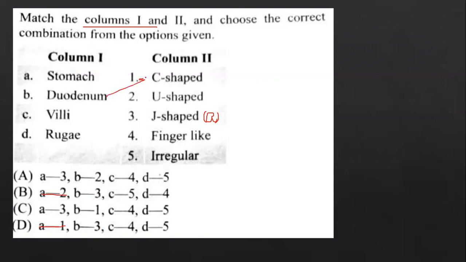Duodenum, you know that duodenum is a C-shaped structure. So B goes for 1. So the correct answer is option number C.